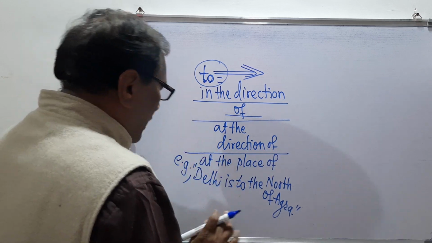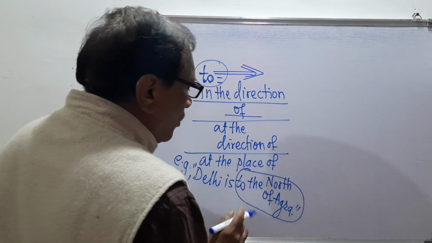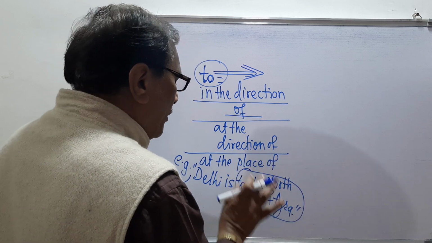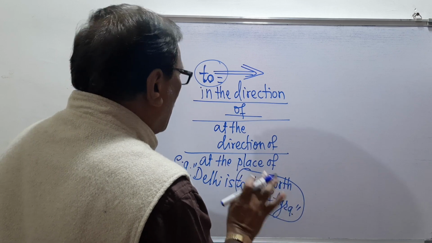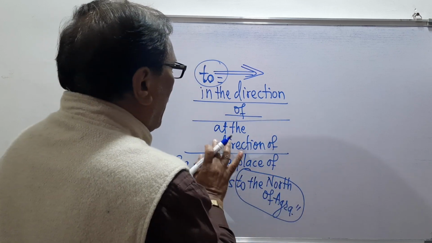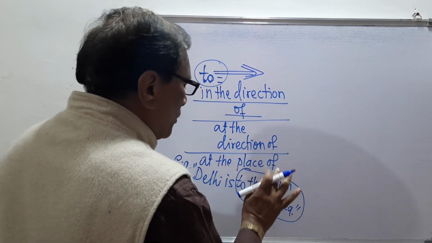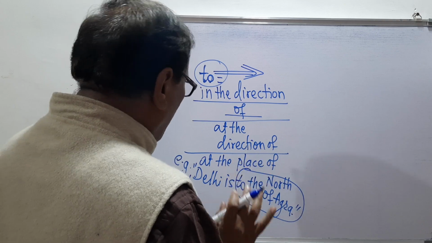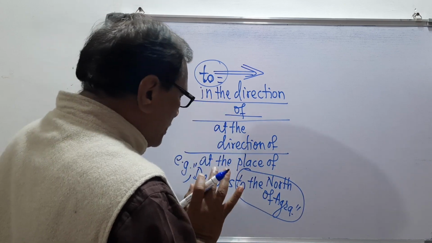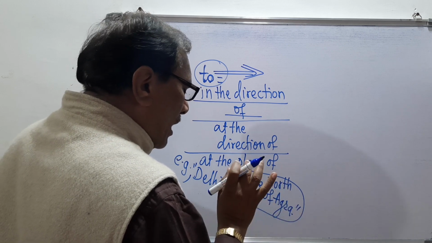So Delhi is to the north of Agra means in the direction of Agra, at the direction of Agra, and at the place of Agra.